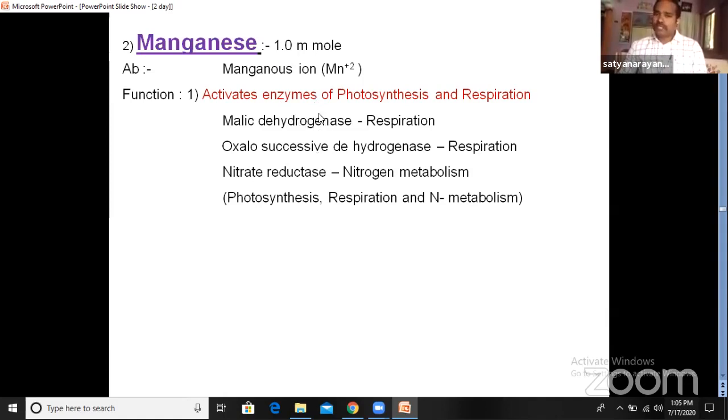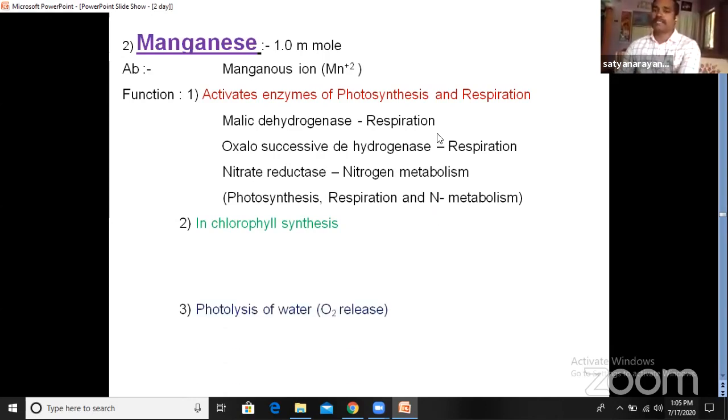So these three are examples of enzyme activation. To activate these enzymes, manganese ion is required. All three enzymes participate in different biological processes, maybe photosynthesis, respiration, or nitrogen metabolism. So it is a very important micronutrient to activate enzymes of different biochemical reactions. The next function is that it is also useful for the synthesis of chlorophyll. Chlorophyll is also synthesized with the help of manganese ion.